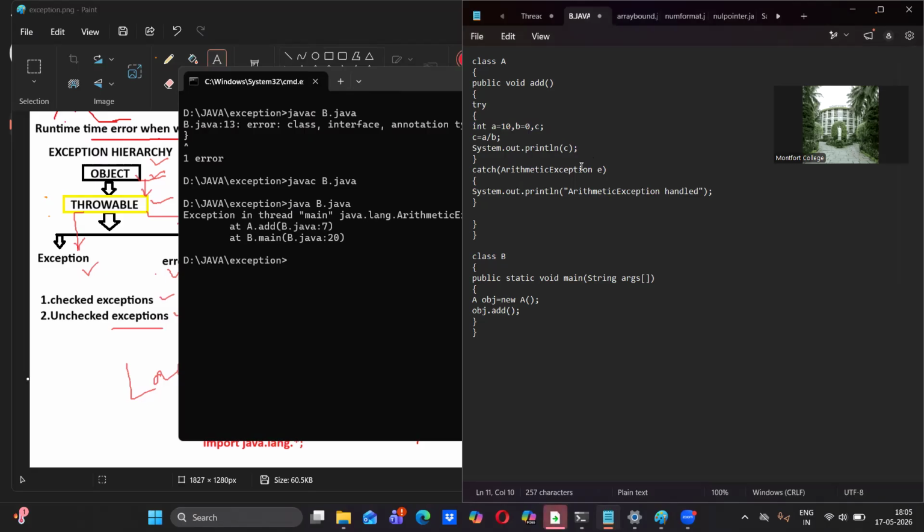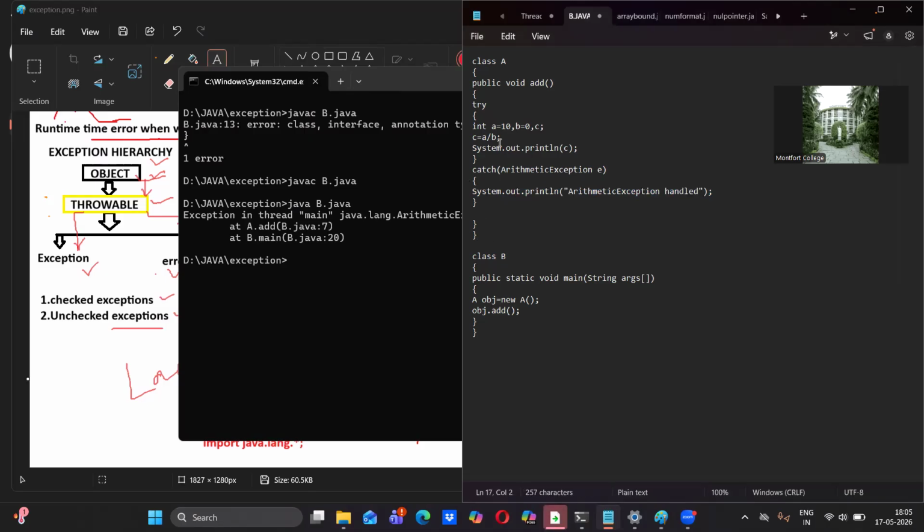The catch block, what will it do? In the catch block we have an object called e. That object will hold that error for a while, till the program terminates normally. Abnormal termination happens when you are not giving the try block and catch block; definitely abnormal termination only, for this concept. Now this e is going to hold that error for a while. Meanwhile, this statement will be executed, then the program terminates normally.